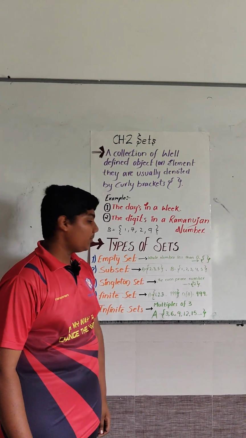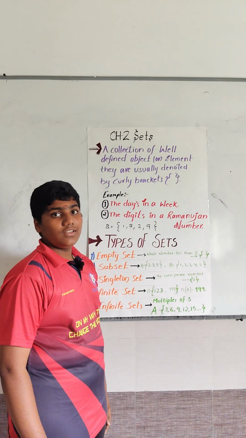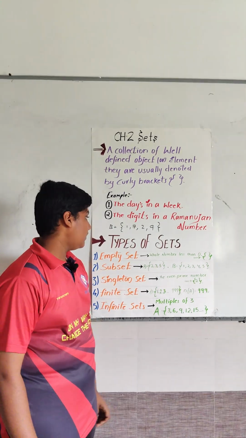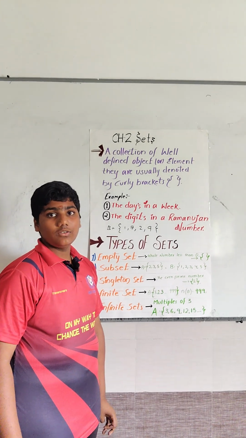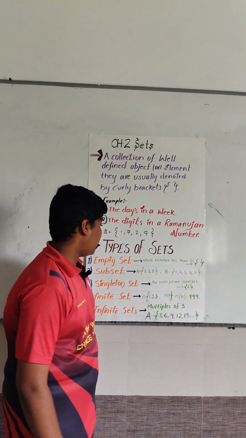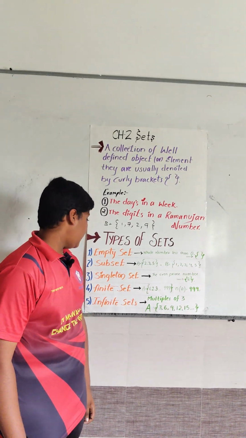Types of sets. Empty set: a set that contains no elements. Example: whole numbers less than 0. Subset: a set that contains only elements that are also in another set. Example: set A equals {2, 3, 5}. Set B equals {1, 2, 3, 4, 5}.